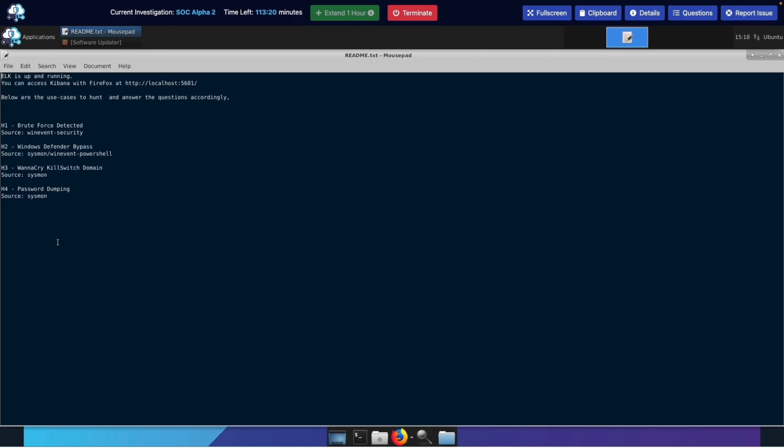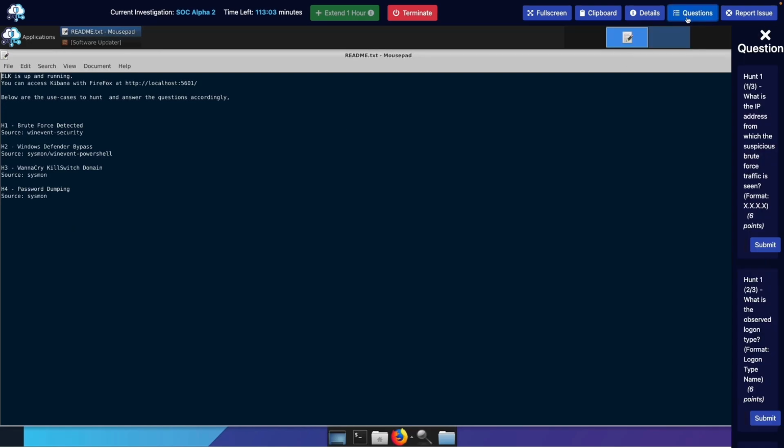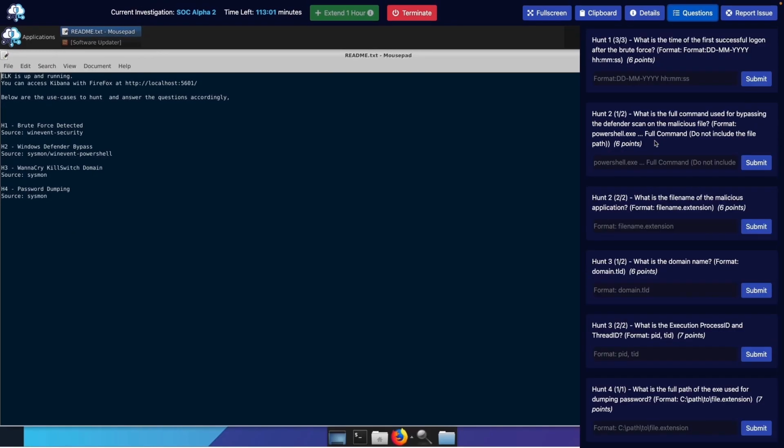I just want to read the rest of the readme.txt. Below are the use cases to hunt and answer the questions accordingly. Hunt 1, brute force detected. That's the source we're going to be using. Hunt 2, Windows Defender bypass, source is mon, and so on and so on. I believe these H1 to H4 actually correlate with the questions. Yep, so it looks like it's another bite-sized lab. Looking forward to getting started with it.